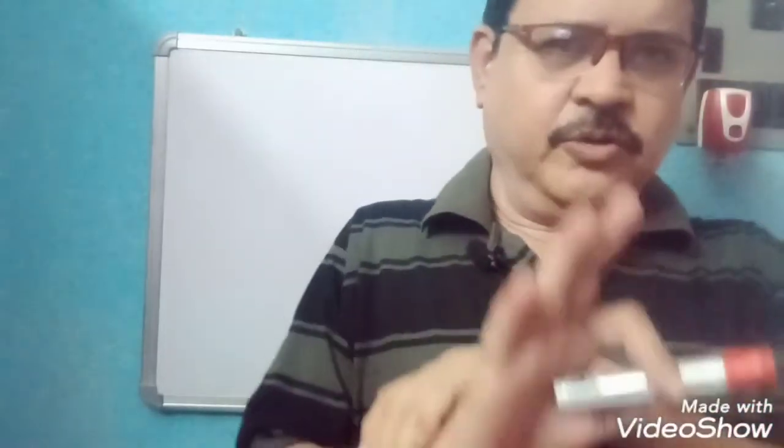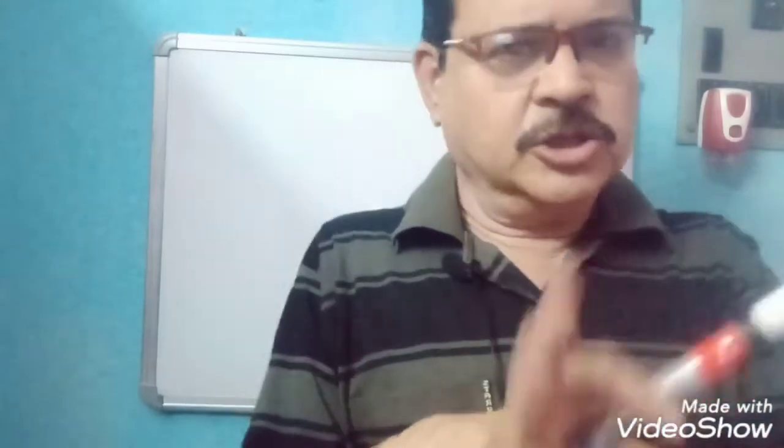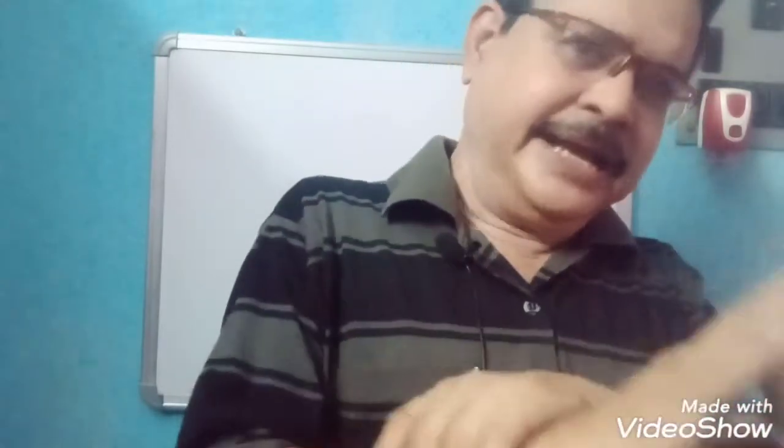Now, when a present participle or past participle performs like an adjective, placing before a noun or pronoun, it is called participial adjective. Participial adjective does the work of a verb and an adjective, so it is also called a verbal adjective.